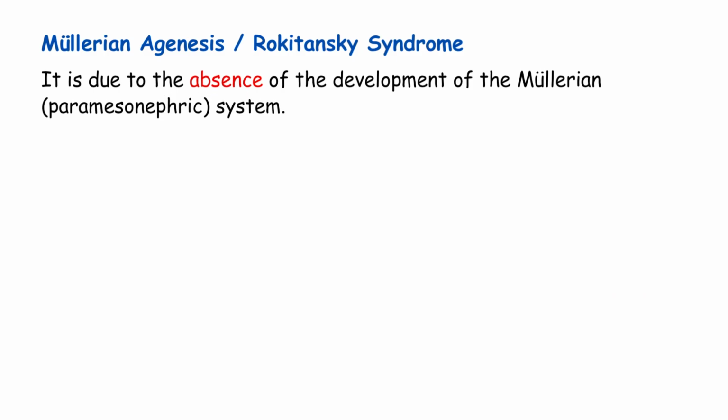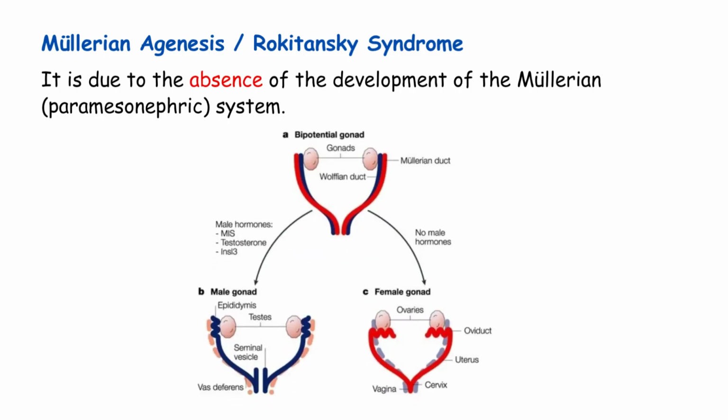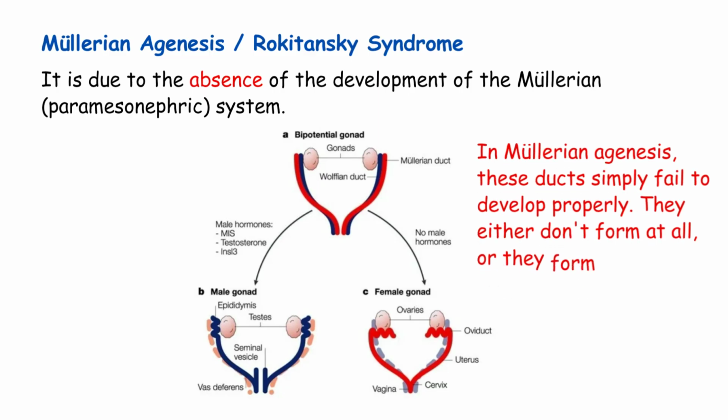Now, what is this condition? It is due to the absence of the development of the Mullerian paramesonephric system. Let me explain the embryology briefly. During fetal development, there are two duct systems, Wolffian ducts and Mullerian ducts. In females, the Mullerian ducts normally develop into the uterus, fallopian tubes, cervix, and upper two-thirds of the vagina. In Mullerian agenesis, these ducts simply fail to develop properly. They either don't form at all or they form incompletely.